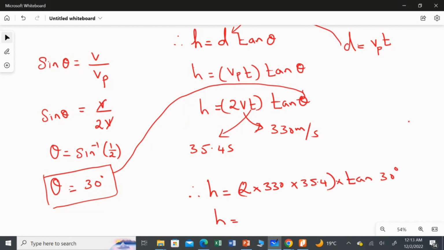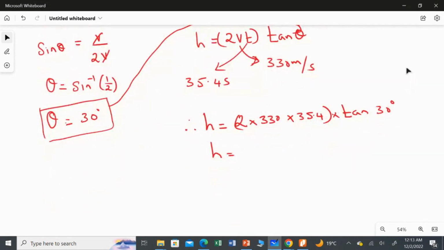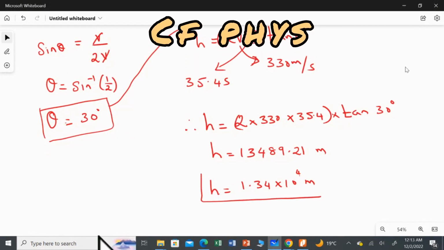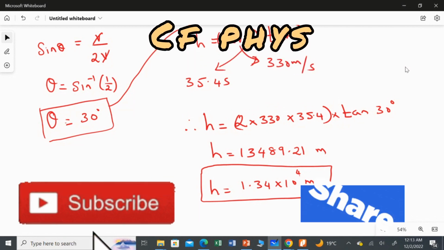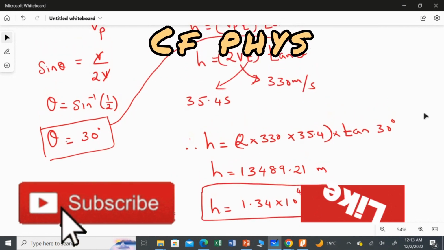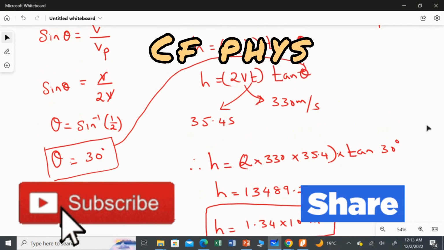I got the answer as 13489.21 meters, which I can write as 1.34 multiplied by 10 to the power 4 meters. So this is the answer for this question. That's it. Thank you.